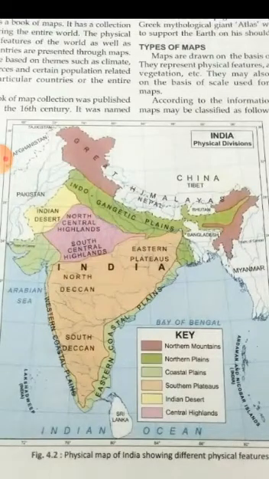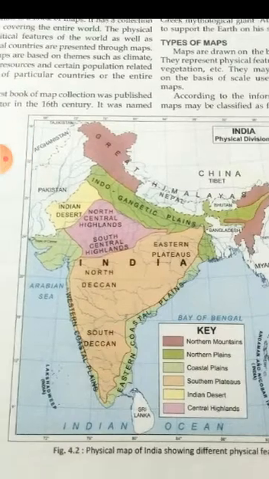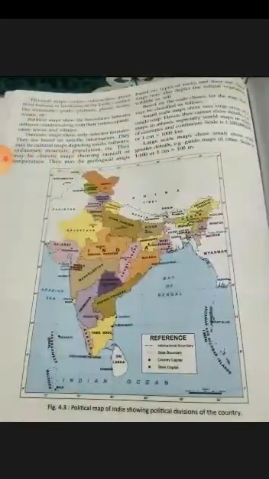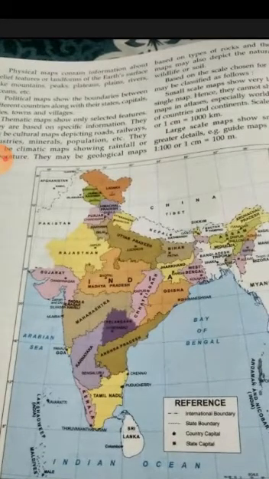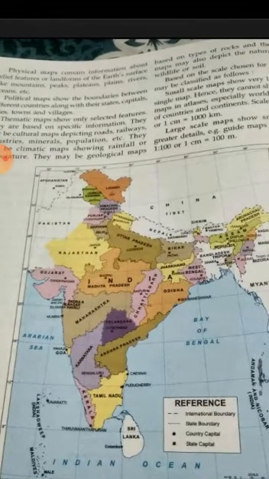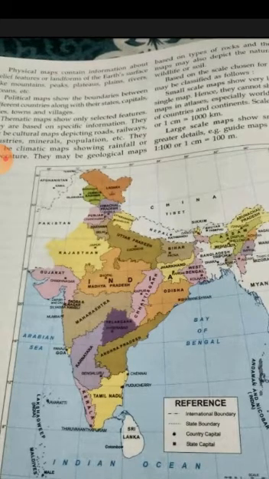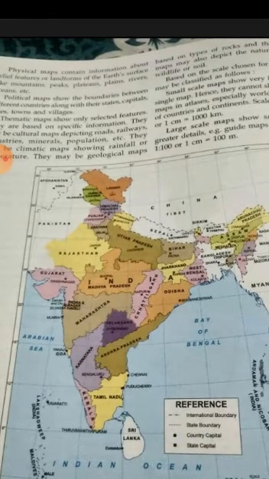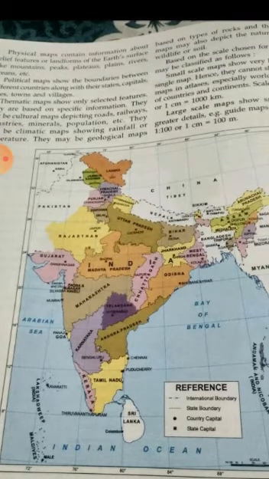So the physical map shows the mountains, plateaus, plains, coastal areas, desert, etc. Another type of map is the political map. This is a political map of India. This map shows the states, capitals, different towns, and the national and international boundaries, etc. These maps are known as political maps.